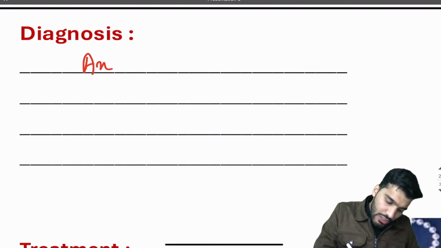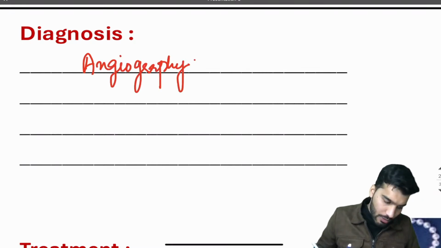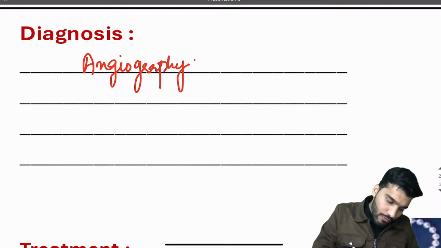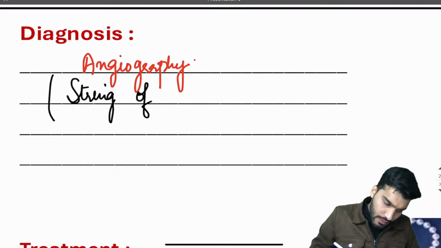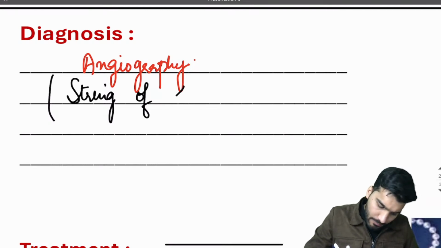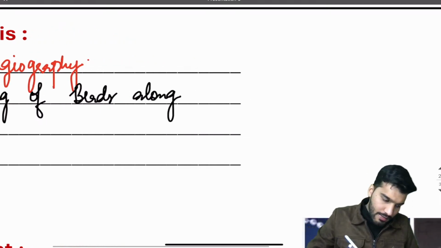Now how to diagnose, sir? We'll go for an angiography. You will do an angiogram, and along with that you will see a string of beads appearance along the artery, with spasm.